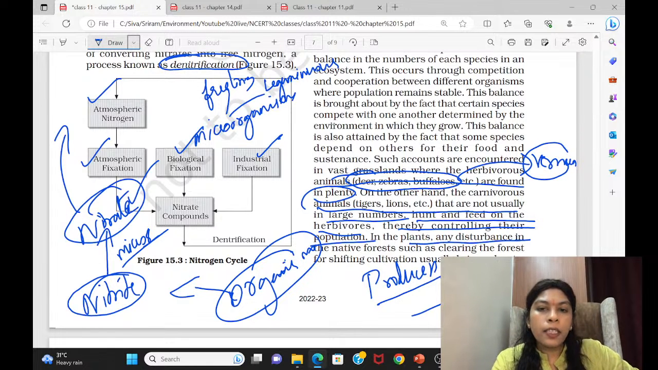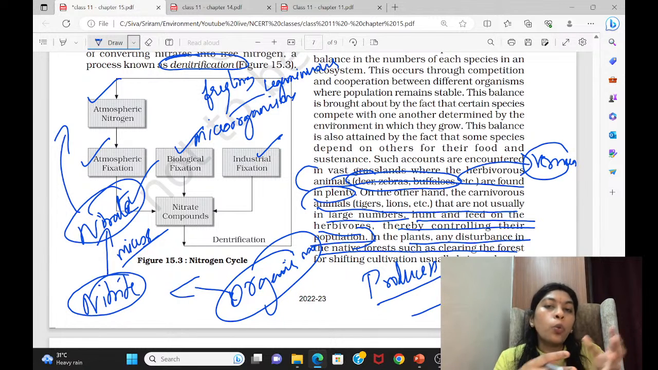And in the plant, any disturbance in the native forest, such as clearing. So this is something which is required to maintain an ecological balance. That is why we have different kinds of organisms to compete with one another and cooperate with one another to bring about an ecological balance. In that way, they have given this paragraph.